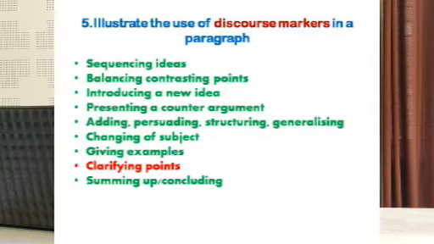Then balancing contrasting points. Suppose you are trying to give a different view from what you have been saying, then you can say on the contrary, in spite of that. Such kind of words can be used for balancing contrasting points. Then introducing a new idea. So we are starting with a new idea, then we can use these discourse markers. Then presenting a counter argument. So you are giving a kind of counter or opposing argument.